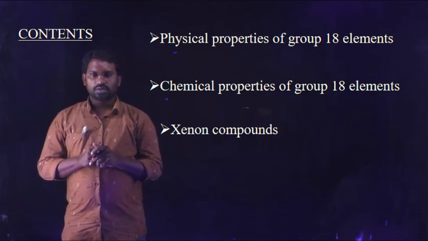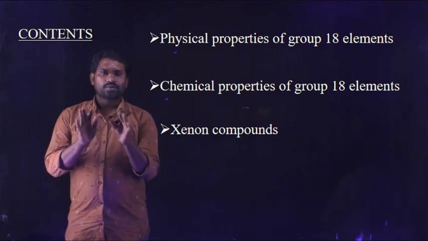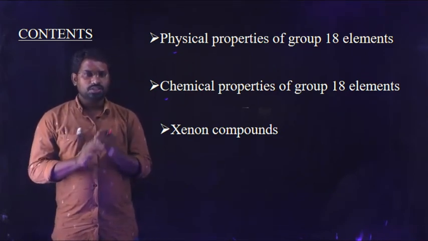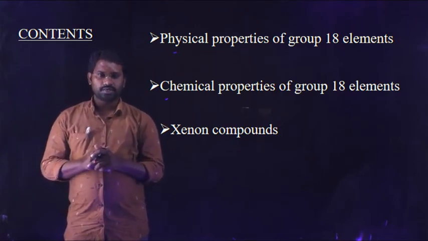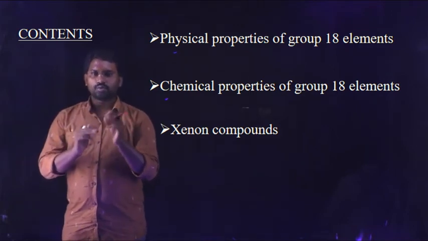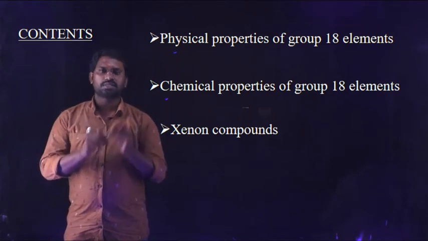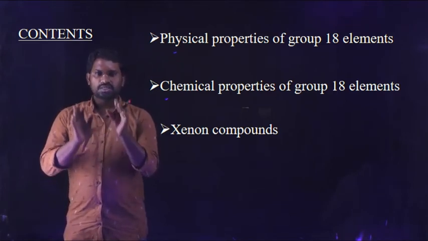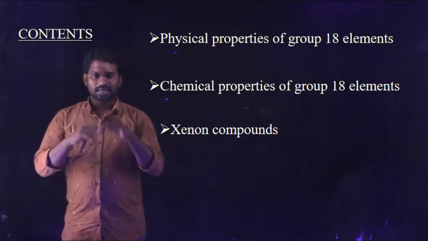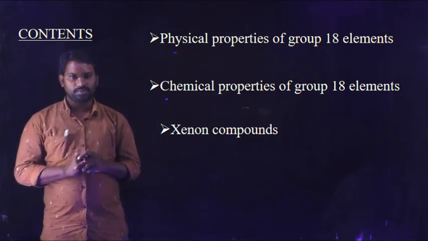So generally you know that very well, group 18 elements are chemically unreactive or inactive. So what is the reason behind that? Due to the stable electronic configuration of group 18 elements. Except helium, all the remaining group 18 elements contain the octet configuration, that is ns2np6 configuration. So based on the stable electronic configuration, they are chemically inactive. They do not combine with other elements.